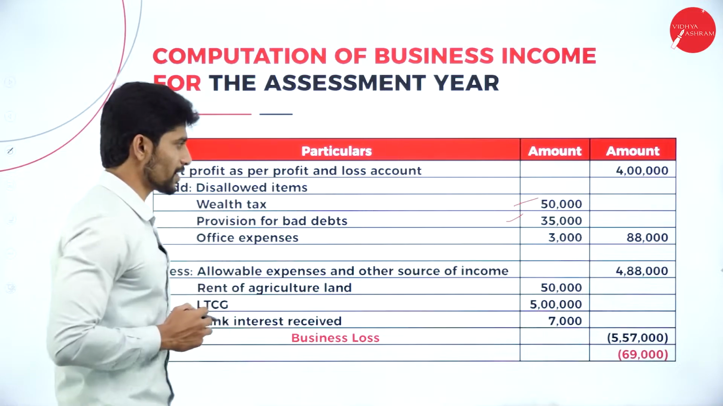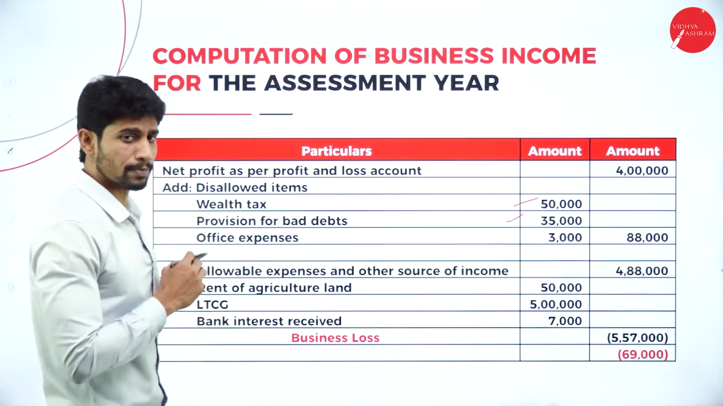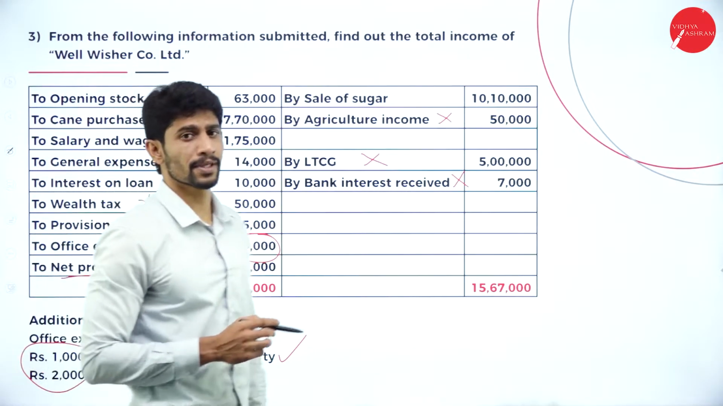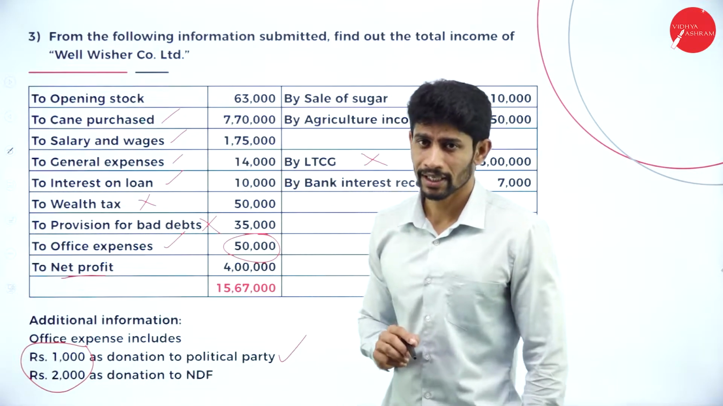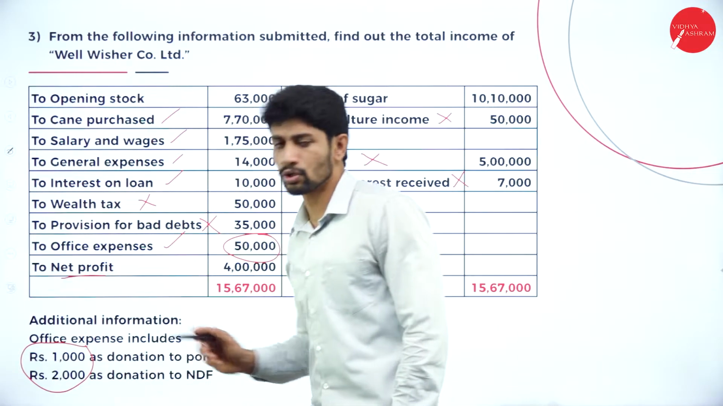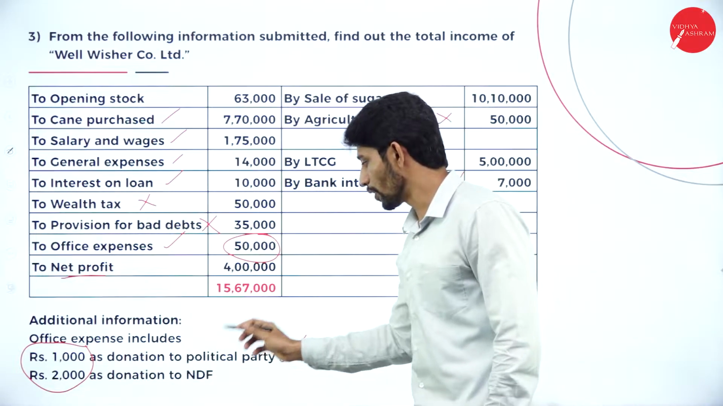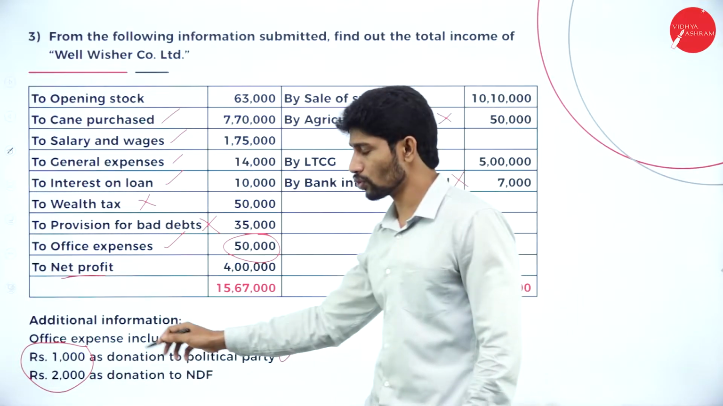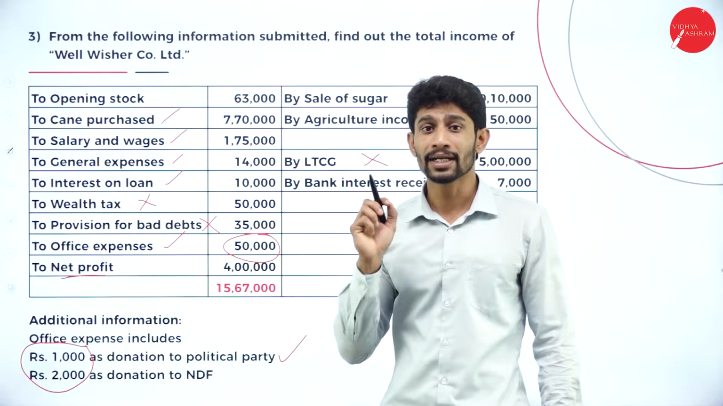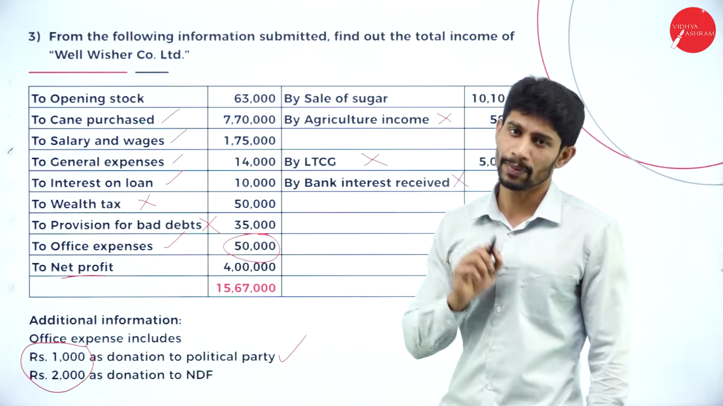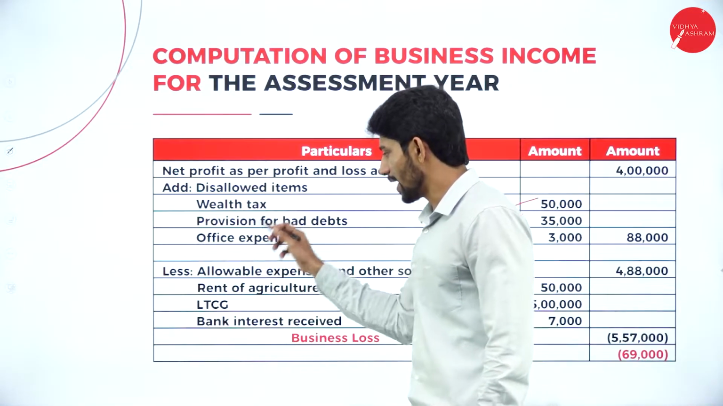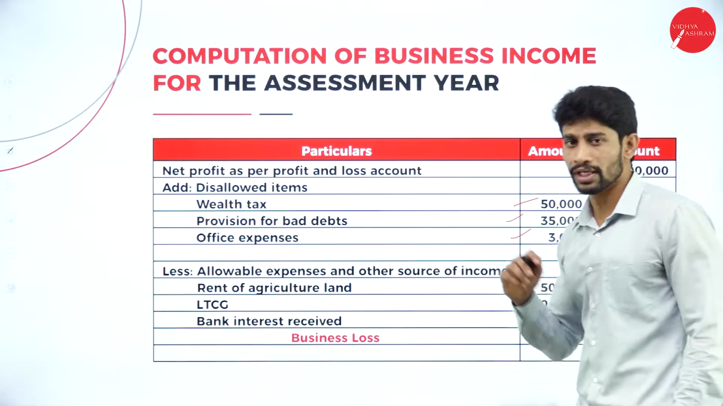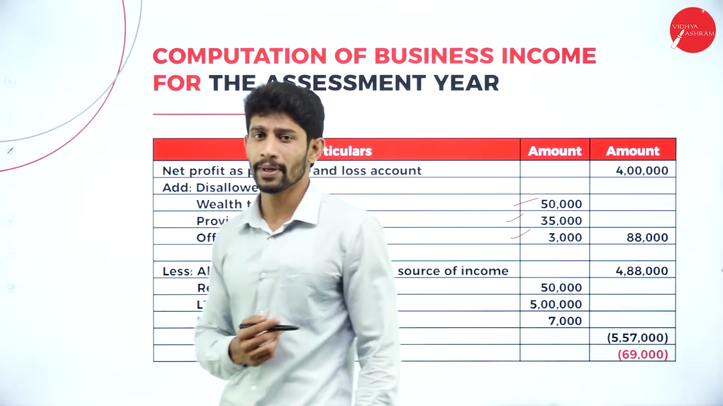Next one, office expenses. Office expenses are rupees 50,000. But this office expenses of rupees 50,000 is inclusive of 3,000 rupees of donation made towards the political party and donation to NDF. This can be given as a deduction but can't be considered as an expenditure. So that is why we are adding office expenses of rupees 3,000. We don't have any other expenditures to add back to net profit.